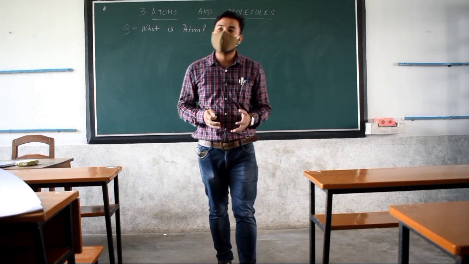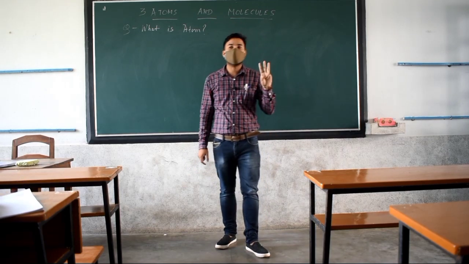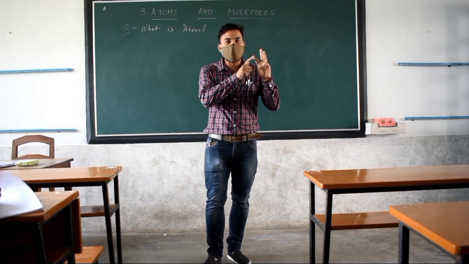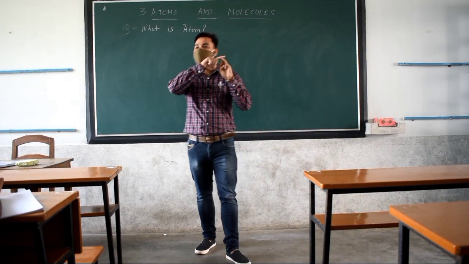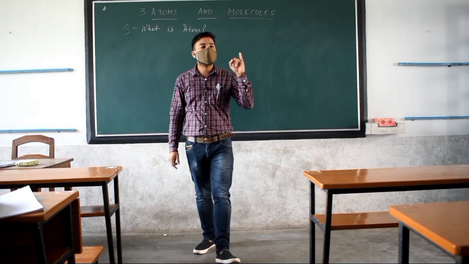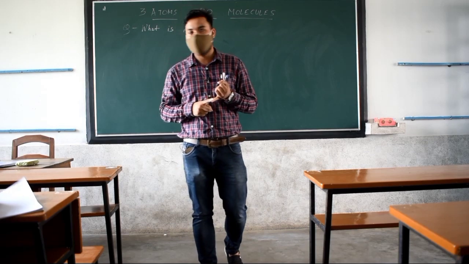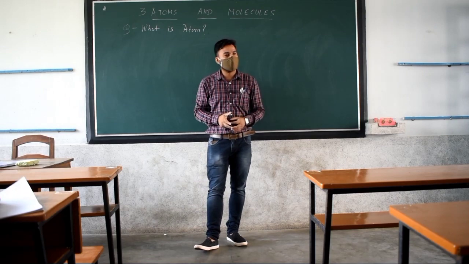Now all of you know what an atom is. Four things we got about the atom. It is the smallest unit of all matter, it is indestructible, it is not visible to our naked eye, and it is composed of electrons, protons and neutrons. This much is enough for you for class 9, right?